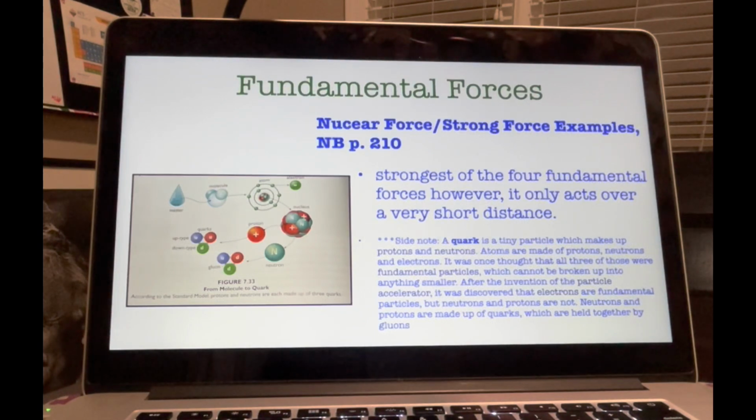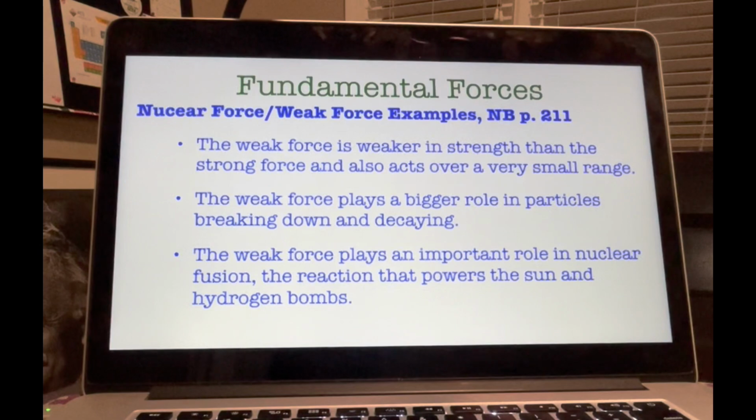All right, so that's the strong force. And now today we talked about quarks and gluons. All right, the weak force. The other powerful force in the nucleus is the weak nuclear force. As you can tell by its name, the weak force is weaker in strength than the strong force. Like the strong force, the weak force acts over a very small range, about 10 to the negative 18th meters, and is explained by the Standard Model of Particle Physics.